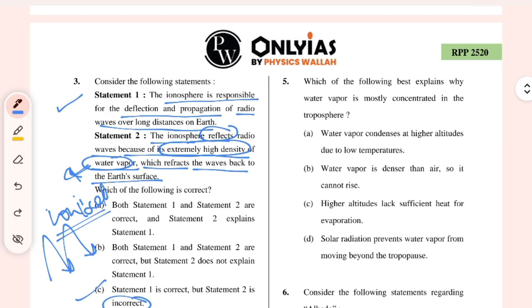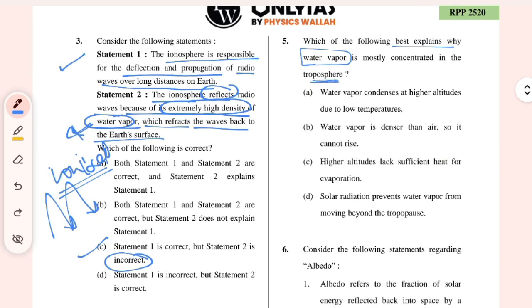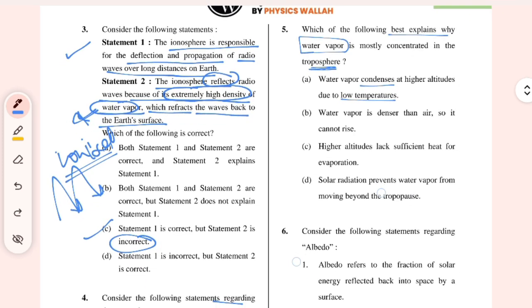Right. Moving to the next question, which of the following best explains why water vapor is mostly concentrated in the troposphere? Water vapor condenses at higher altitude due to low temperature. Water vapor is denser than air, so it cannot rise. Higher altitude lacks sufficient heat for evaporation. Solar radiation prevents water vapor from moving beyond the tropopause. So it is saying that up to a height only we can have the water vapors. Now, why can we not have water vapors beyond the troposphere?